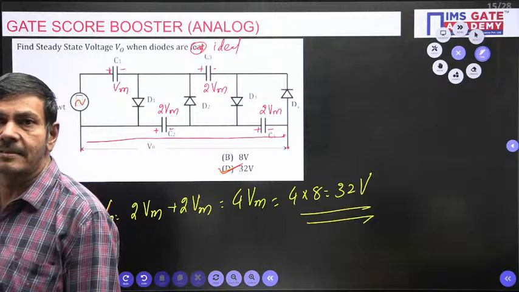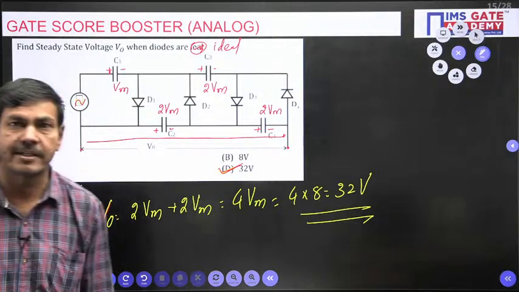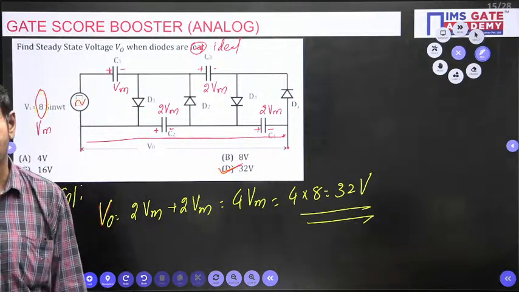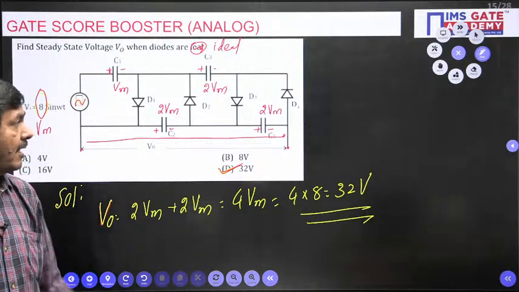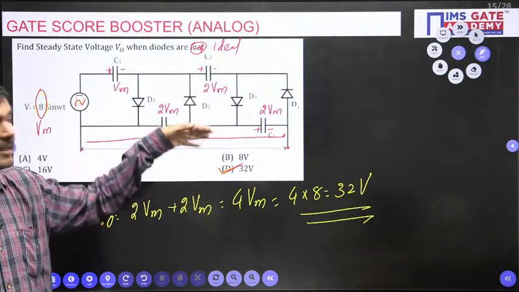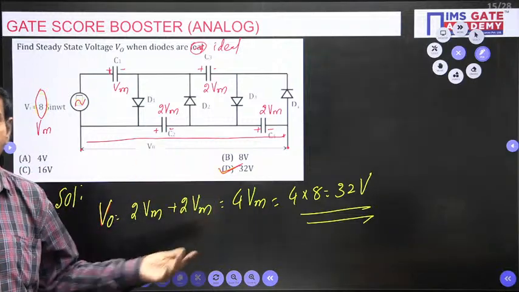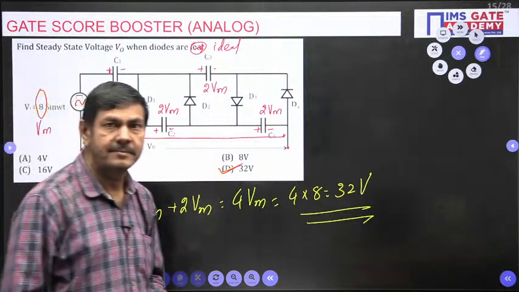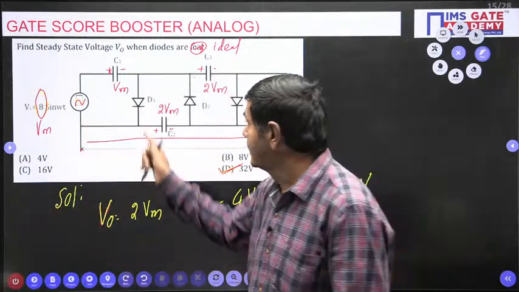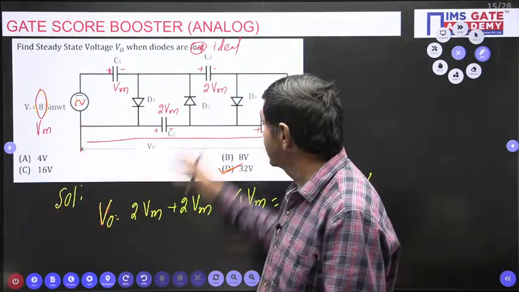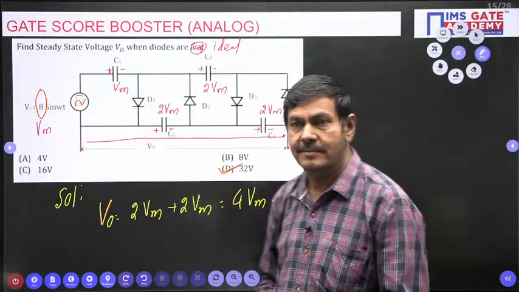Did you understand or not? Any students having any doubt regarding this question? Sir, how do we get the 2 Vm, do we have to apply the process again? There is a process, but it takes a lot of time. Directly you can substitute these values and calculate in the GATE exam, understand.